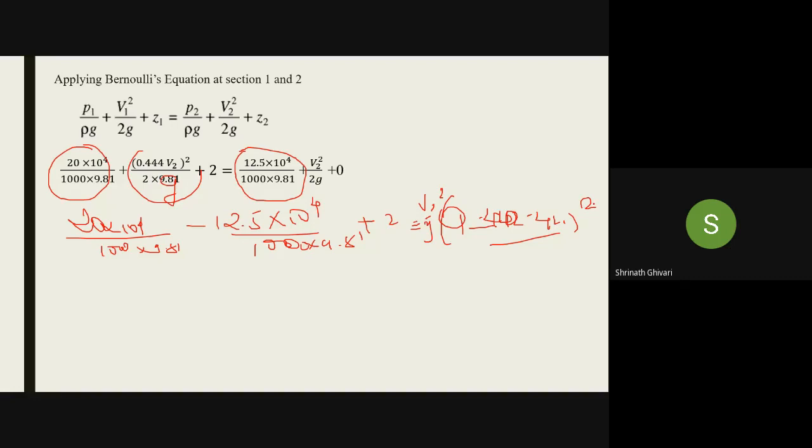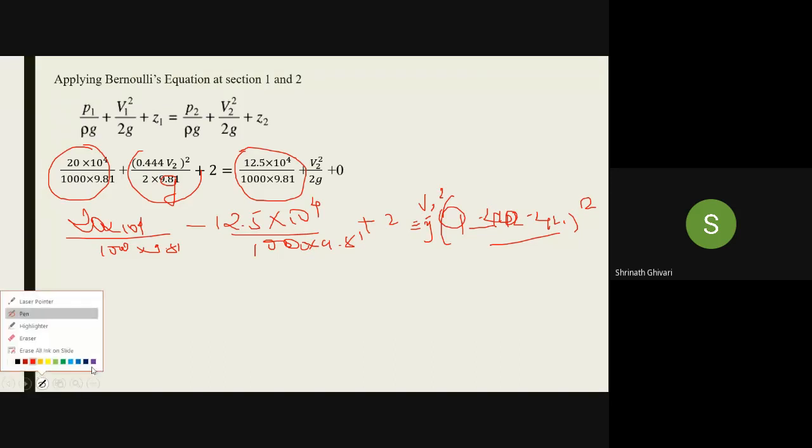What is the answer? G value is 9.81. You know acceleration due to gravity. 15.29. Okay.